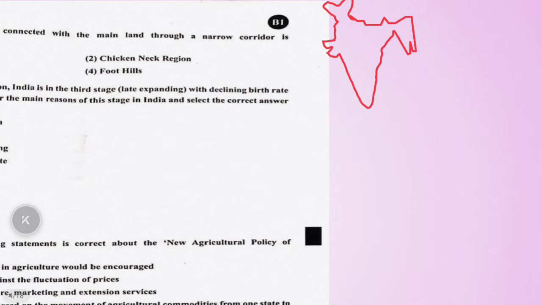Okay, this is the India map. We know that this part here is West Bengal and this is Sikkim, and here is the narrow passage. This is a very important thing, a narrow corridor, also known as the Siliguri corridor, and also known as the chicken neck.